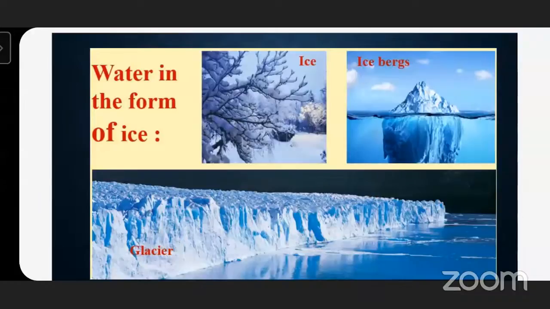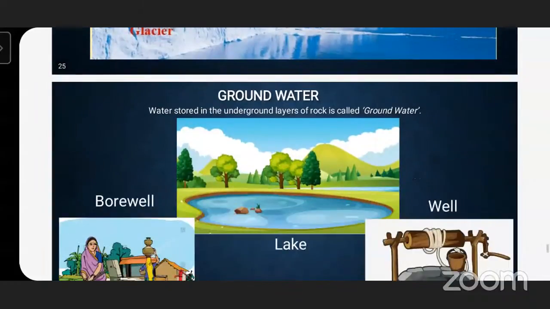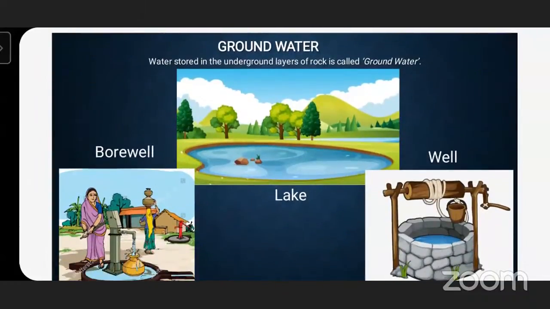Now, this is about the surface water. Now, we will see about the groundwater. What is groundwater? Water stored in the underground layers of rocks is called groundwater.